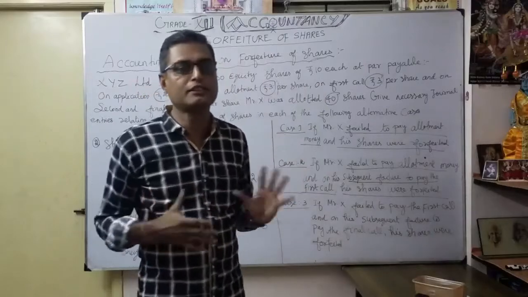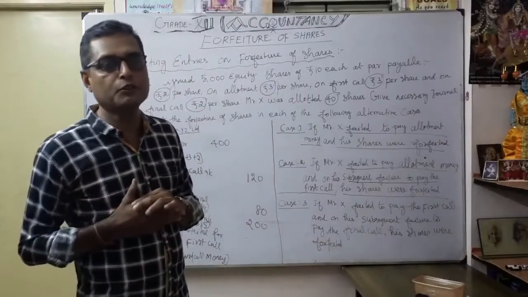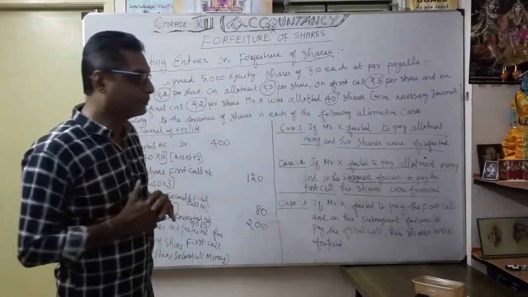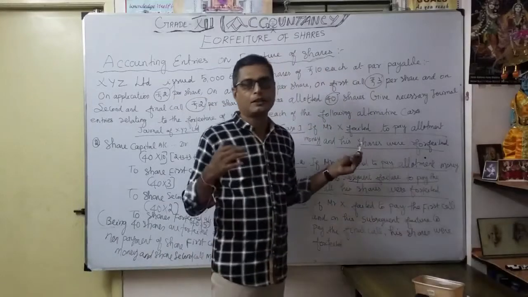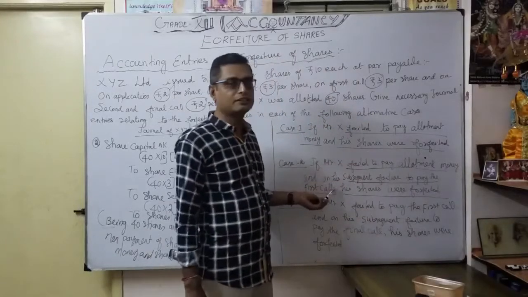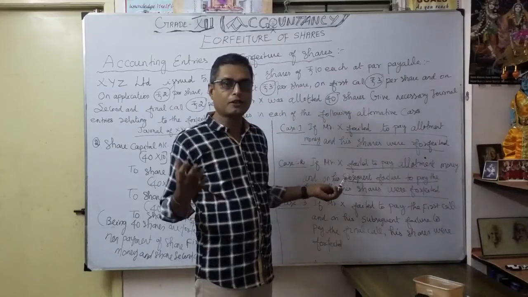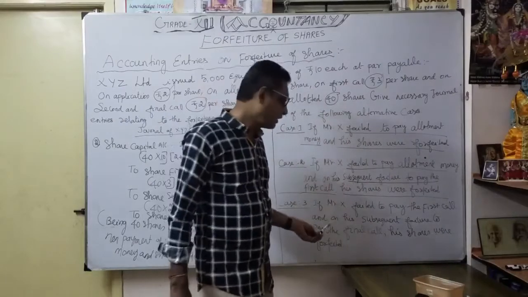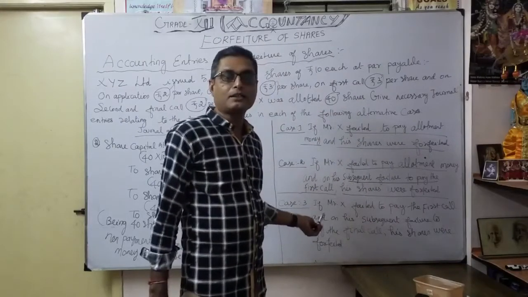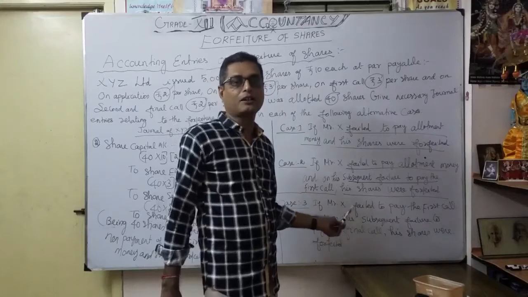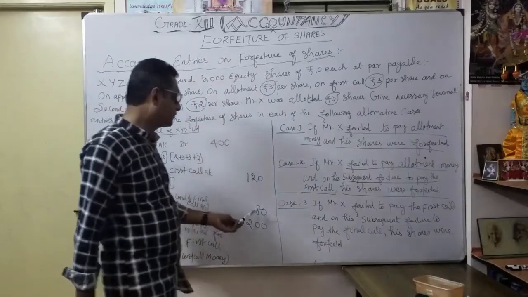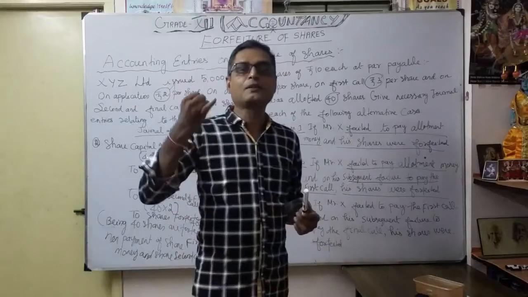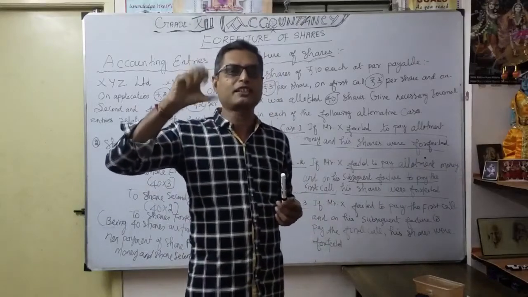That's what this illustration is for; when you keep watching the video, you can definitely understand. Maybe in the first situation, at the time of allotment itself, the company is going to forfeit. Second situation, allotment also default, share first call also default. Third case, allotment money, first call and second call are default. Therefore, here your share forfeited value will be different.